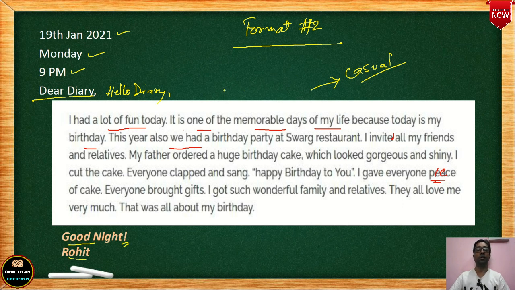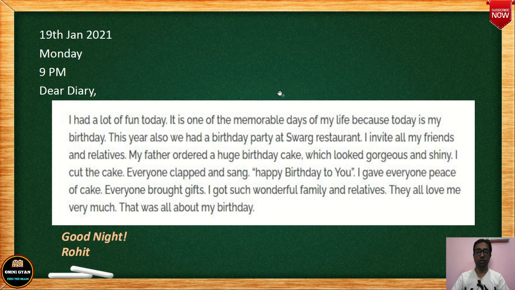So this is the format that I actually like very much, not the earlier one, I don't find it very proper. You can use this format also as a part of your diary writing, but that depends again on how your school has taught you. In which format your school has taught you to write a diary is also important. If they have taught you the first format, then you go with the first format only. Otherwise, if you go with this format, this is perfect. This format is the perfect format. You see the way it has been written, right? So this is it.